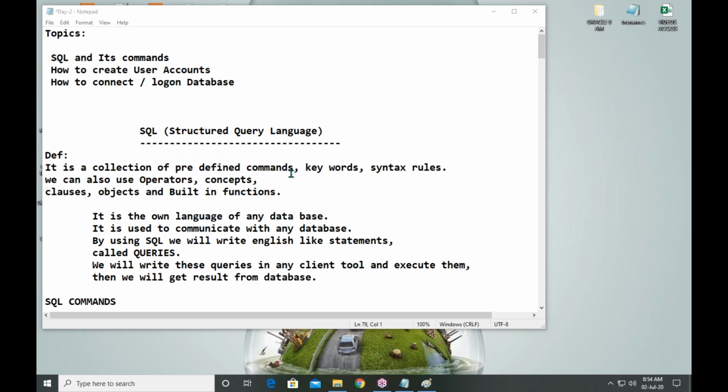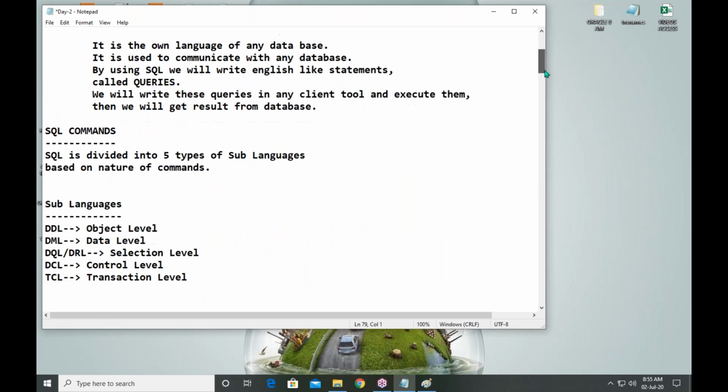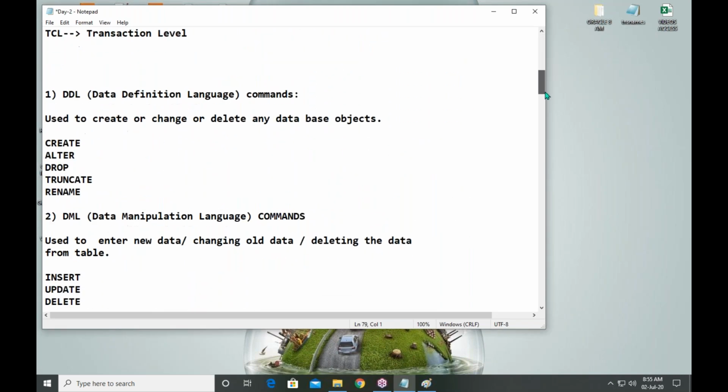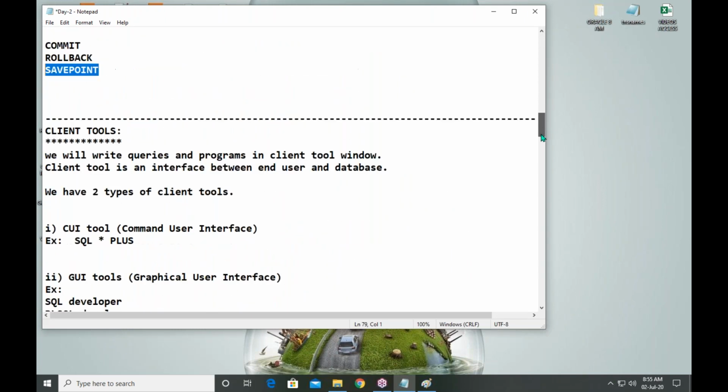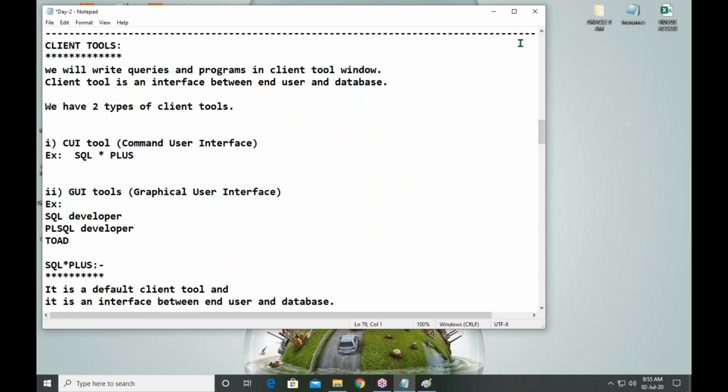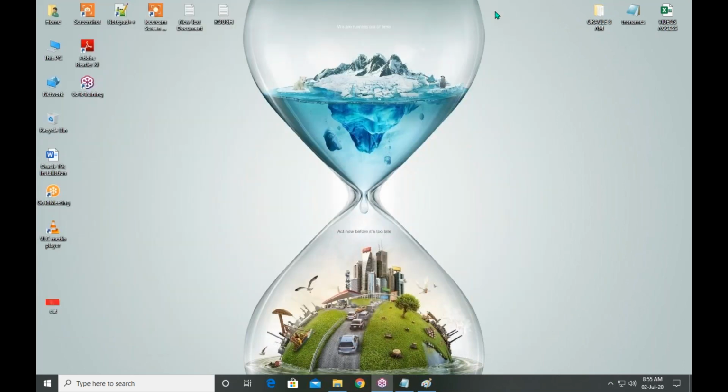So tomorrow we are going to discuss SQL*Plus. We completed up to commands. Tomorrow we will discuss SQL*Plus. See, what is the SQL language? The purpose of SQL is writing queries. Where should I write the query? Can I write a query in a notepad? No. Can I write a query in any document? No.